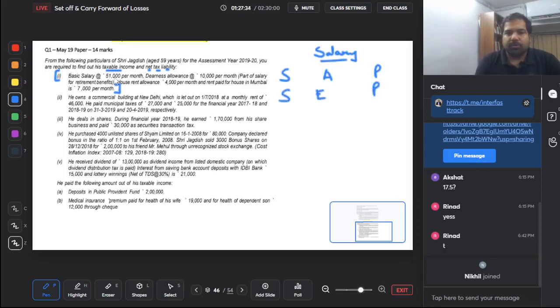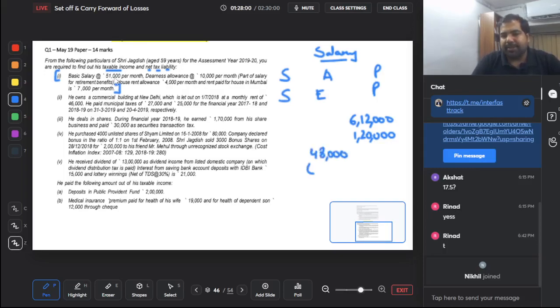Everyone watch. Basic salary 51,000 per month. Is it taxable? Yes, 51,000 into 12, which is 6,12,000 rupees will be taxable. DNS allowance 10,000 per month. Will this be taxable? Yes, 10,000 into 12, 1,20,000 will also be taxable. House rent allowance 4,000 per month. Will this also be taxable? Yes, 48,000 will be taxable.